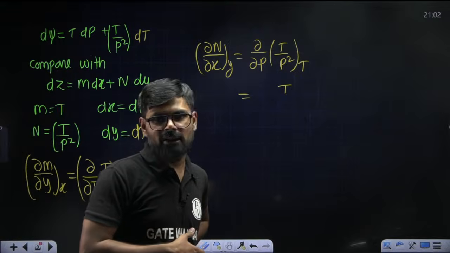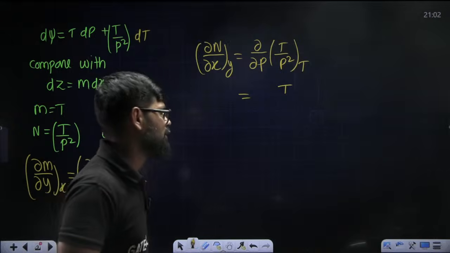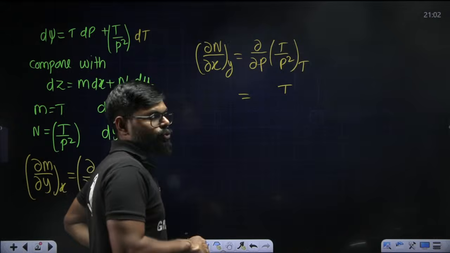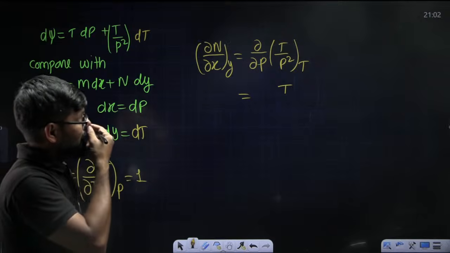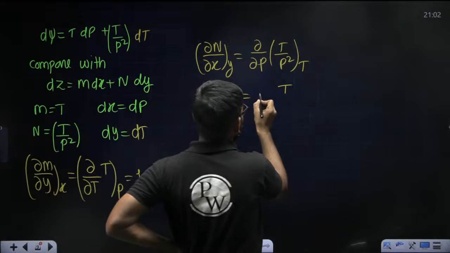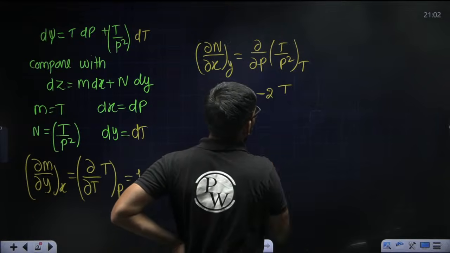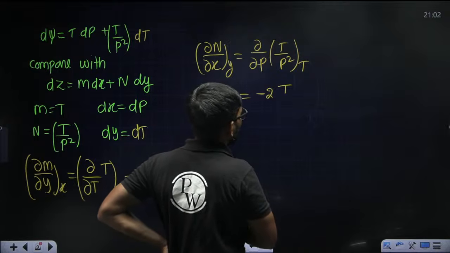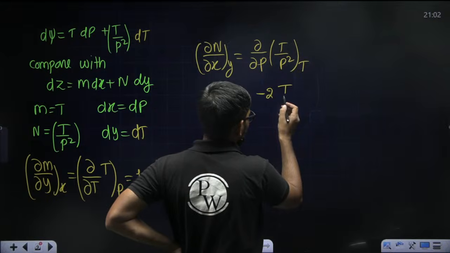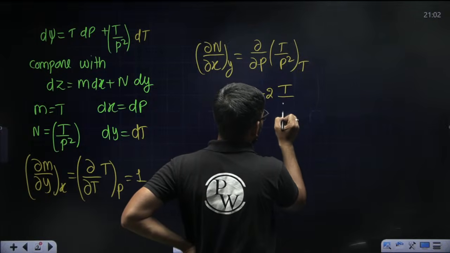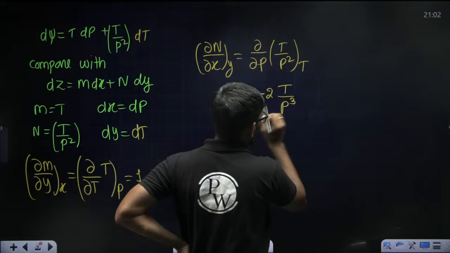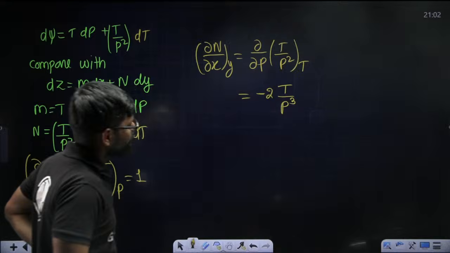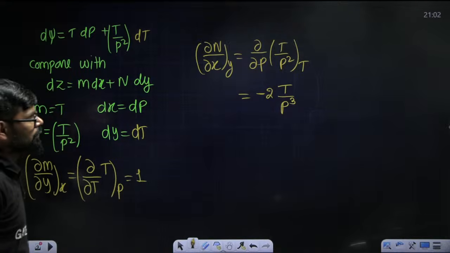Differentiation will come n x to the power n minus 1, means minus 2 x to the power minus 3, so minus 2 T by P cube, right.